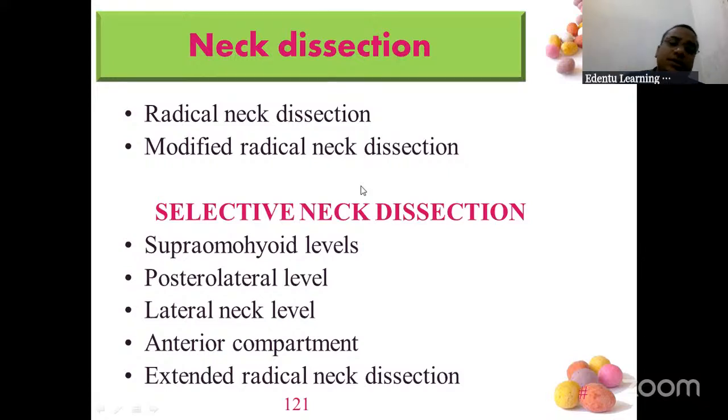And when you are doing neck dissection, you have radical neck dissection. Radical means you are removing everything: the sternocleidomastoid, the vagus nerve, the accessory nerve, everything you are going to take out. Modified radical neck dissection means selective. The sternocleidomastoid muscle, spinal accessory nerve, jugular vein, everything you are not taking out. Selectively you are taking out. So in the selective neck dissection, you have all these options. So learn this very well.